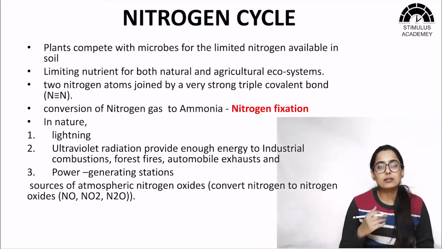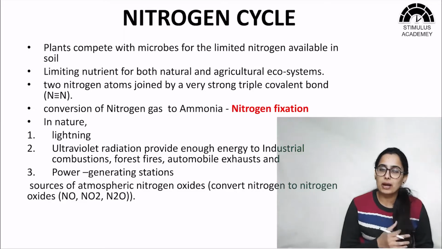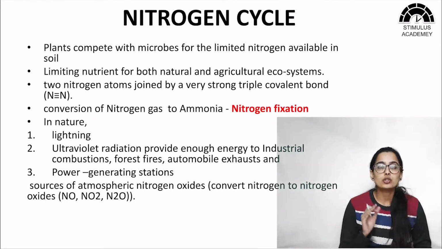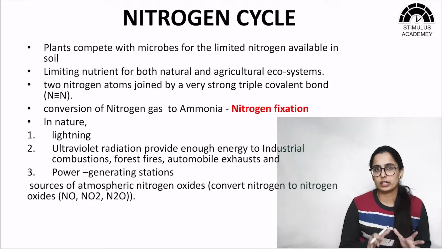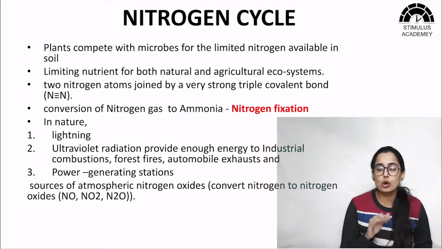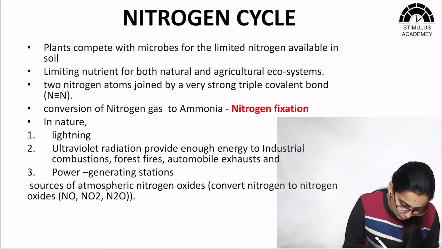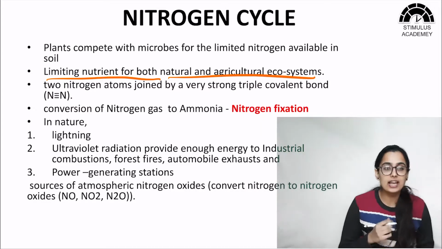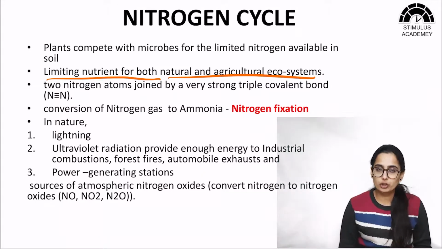Now what happens is that plants cannot use atmospheric nitrogen as such. It is only some microbes which are able to do so. Therefore fixation of nitrogen in the soil is important, and the nitrogen that is already fixed in the soil is in a fixed quantity. The microbes and the plants are both present in the soil, and they'll be taking up nitrogen from there only, so they'll be competing, and therefore nitrogen is a limiting nutrient for both natural and agricultural ecosystems. So nitrogen is limited.